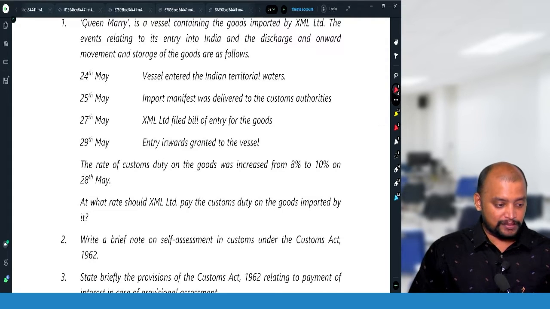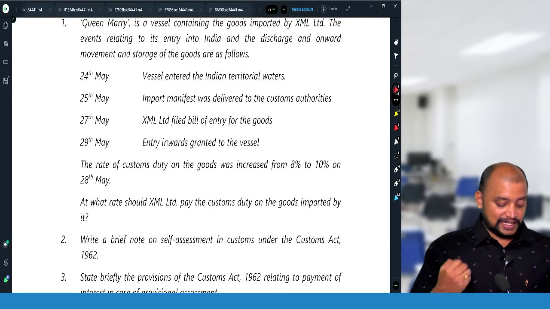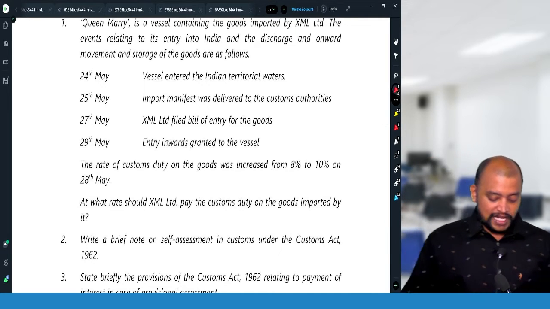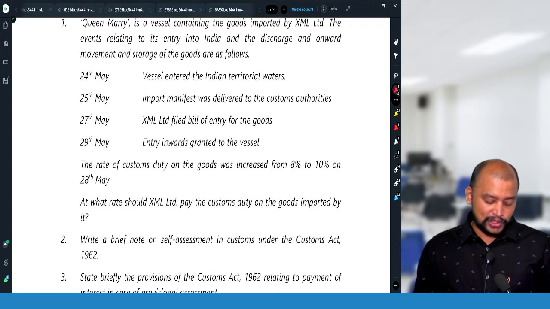27th May, XML filed the bill of entry. Then 29th May, entry inwards granted to the vessel. The rate of customs duty on the goods was increased from 8% to 10% on 28th May. At what rate should XML Limited pay the customs duty on the goods imported?